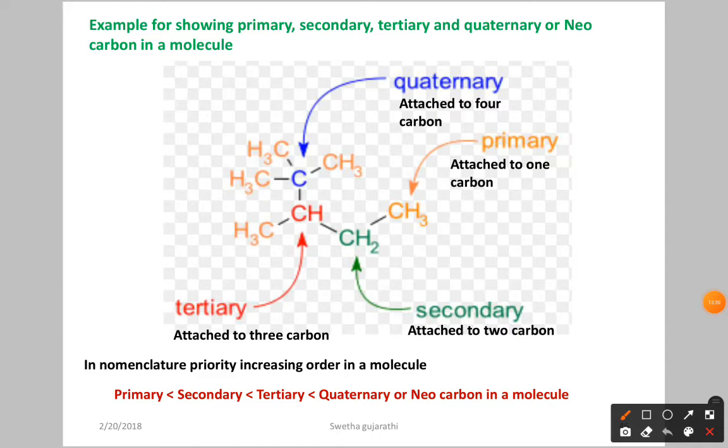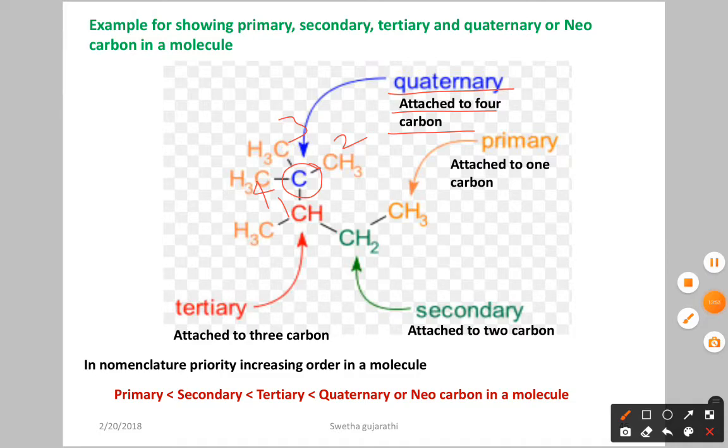Next, quaternary carbon means what? It should be attached to 4 carbon atoms. Let us see here. This carbon is attached to first, second, third, 4. Around that we have the 4 carbon atoms. So it is a what? Quaternary, because it is attached to 4 carbon atoms.